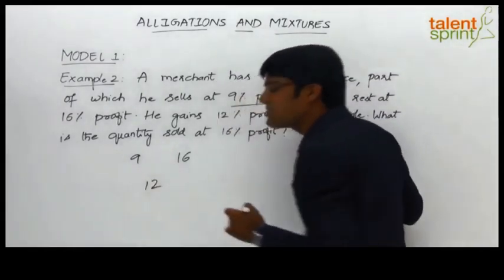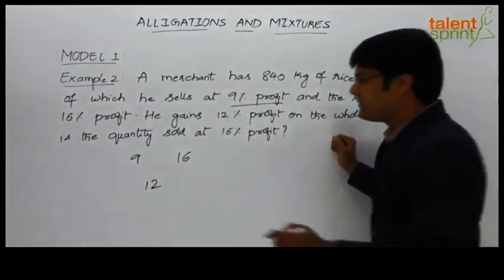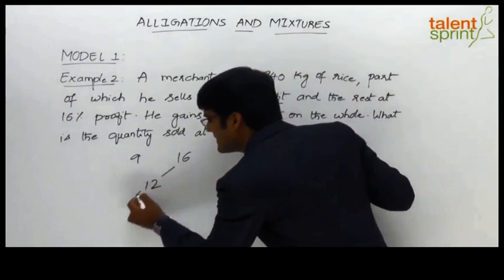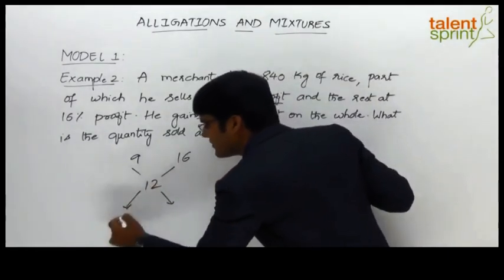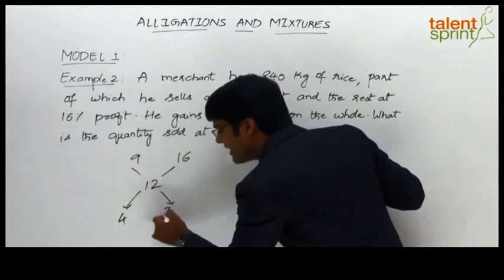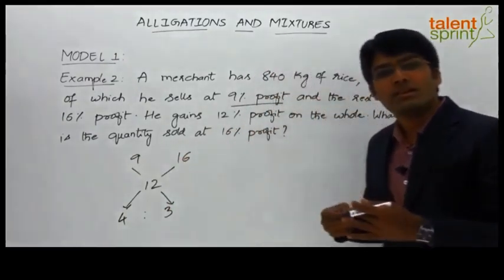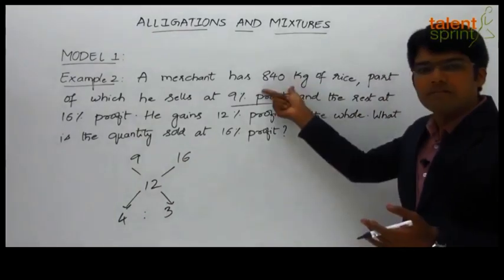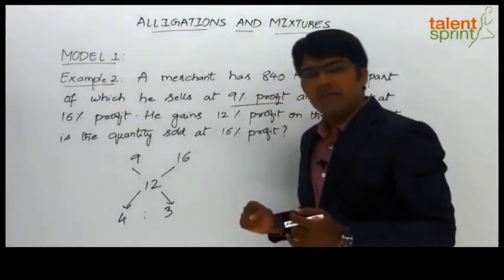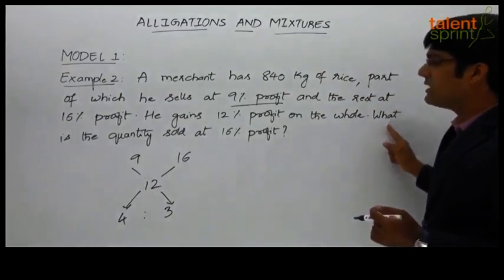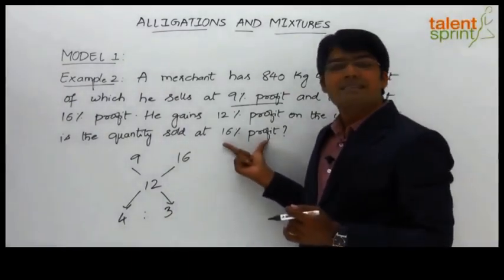So the value for the mixture can be taken as 12. Now, by taking the cross differences, we get the ratio. So 16 difference 12 is 4 and 9 difference 12 is 3. So the ratio in which these two parts have been mixed to obtain the total 840 kgs is 4 is to 3. Now from the question we are required to find out the quantity which is sold at 16% profit.